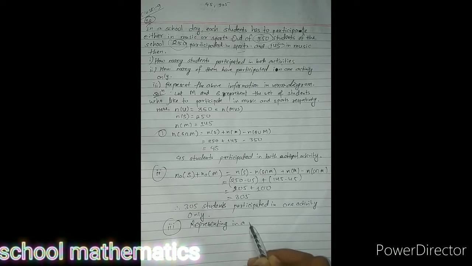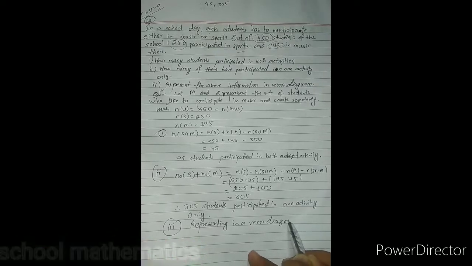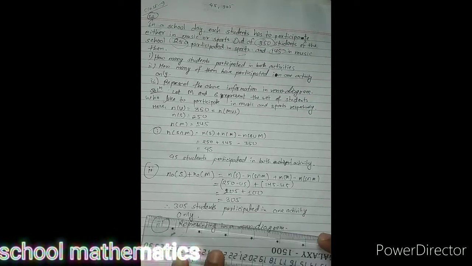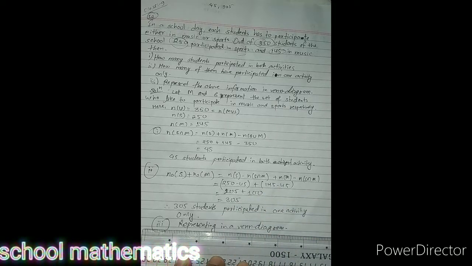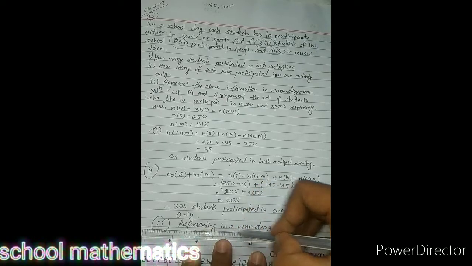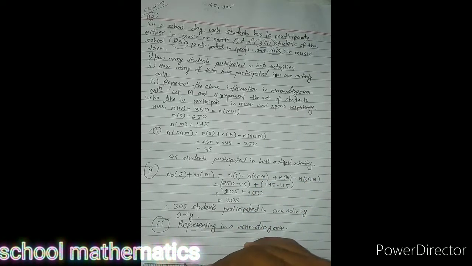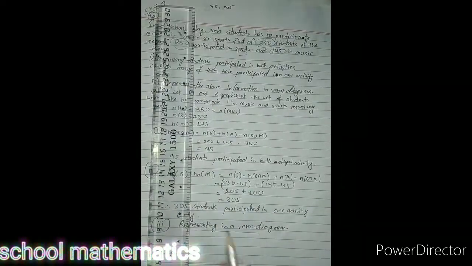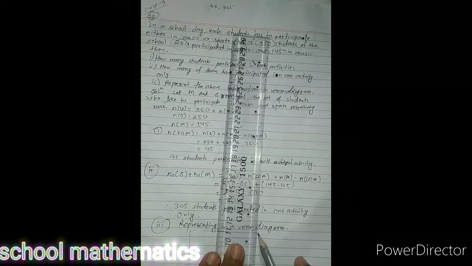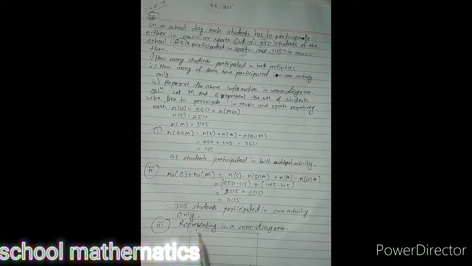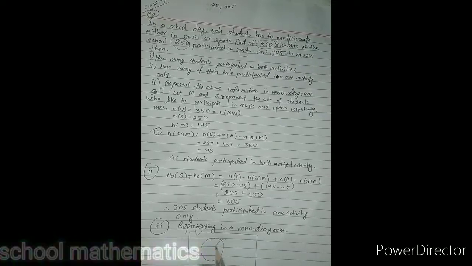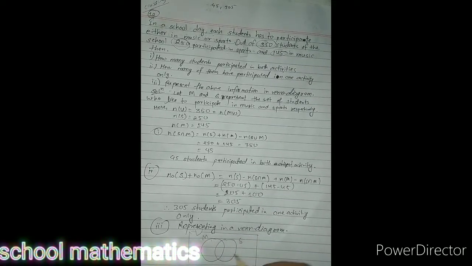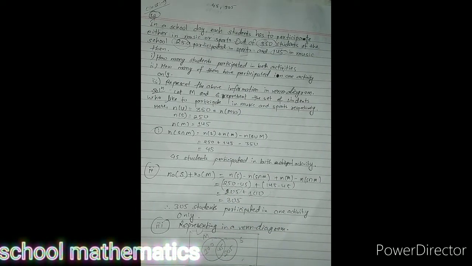Representing in a Venn diagram: music, sports, intersection 45, only music 100, and only sports 205, no complement. So this is your complete solution.